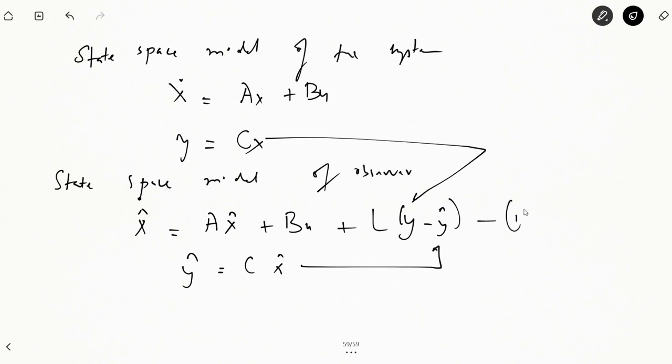Okay, so we can substitute y here and y cap here. Therefore, equation number one becomes x cap dot is equal to a x cap plus L into cx minus cx cap, that is y minus y cap.